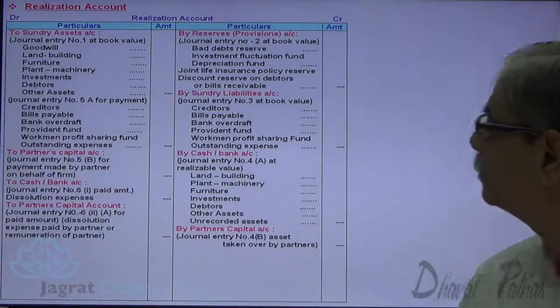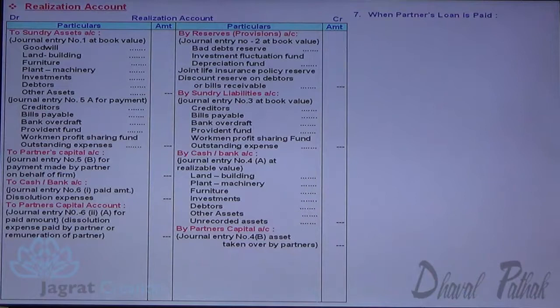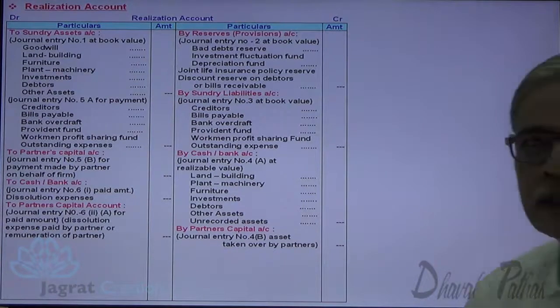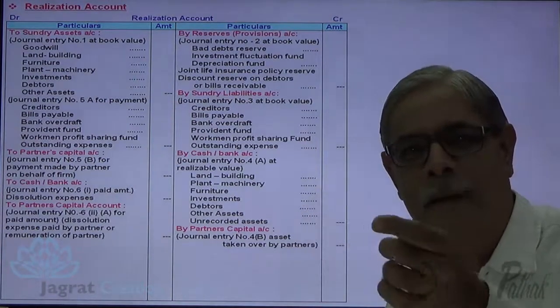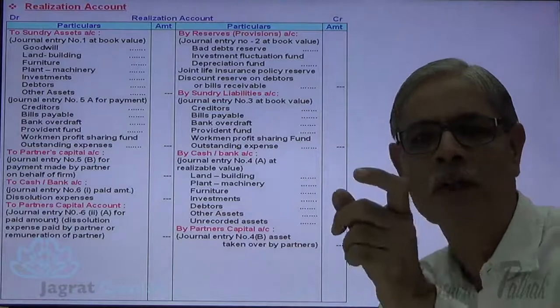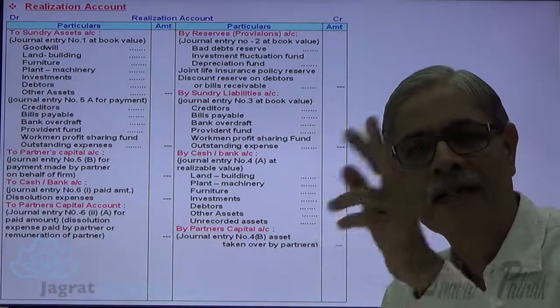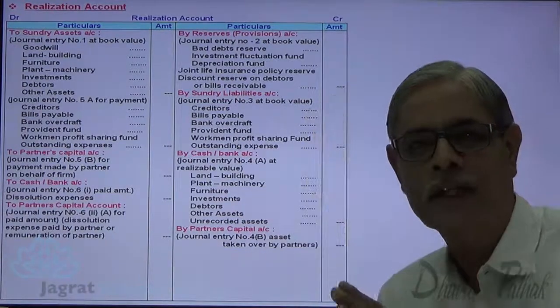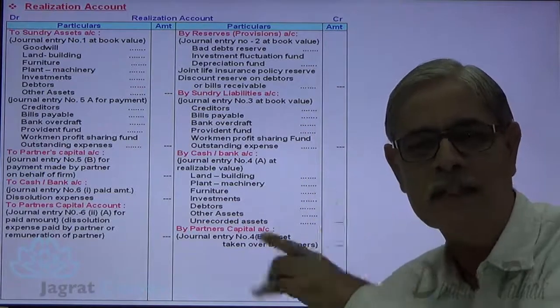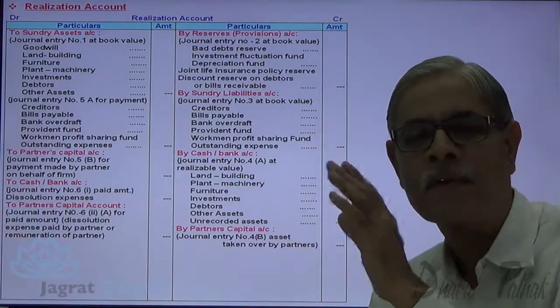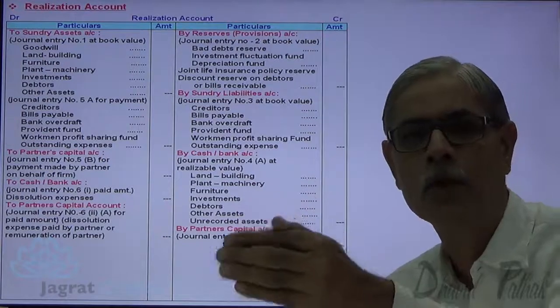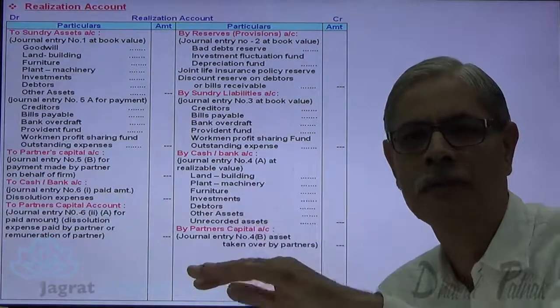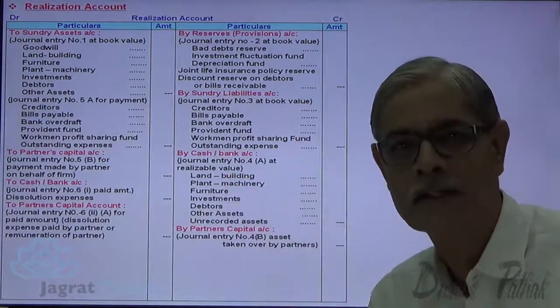Now next. When partner's loan is paid, partner's loan account debit to cash account. The difference in the outstanding amount and the payment, that is known as profit or loss on payment of loan, that gets transferred to realization account. If at all there be a profit, it is credited to realization account. Where there is a loss in payment of loan of a partner to the firm, that loss is debited to realization account. Notice it.